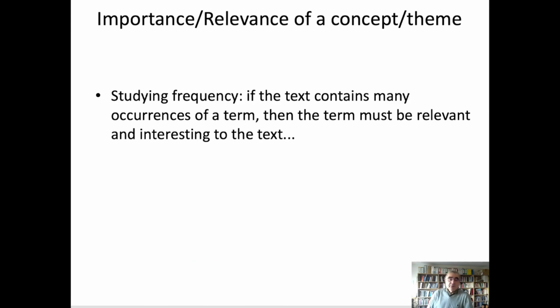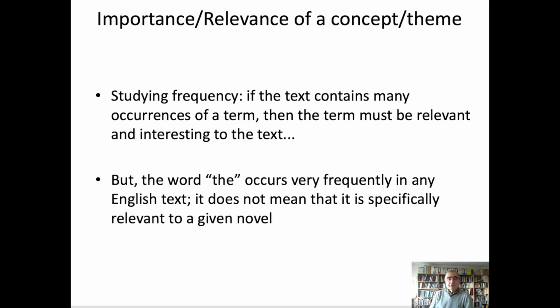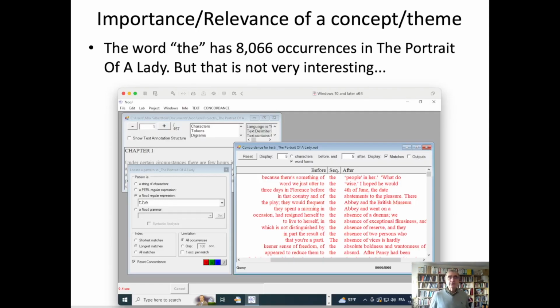The basic idea would be that if a text contains many occurrences of the term, of the concept, then it must be relevant and interesting to the text. However, if we look up the word "the" in any English text, we are going to see that it's very, very frequent, and that does not mean that it's specifically relevant to a given novel. So the frequency by itself is not really interesting. For example, in The Portrait of a Lady, if I look for the word "the", I'm going to get 8,066 occurrences. That doesn't mean that the word "the" is interesting to study in this novel.